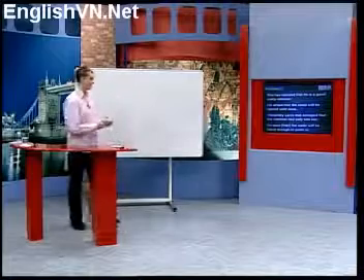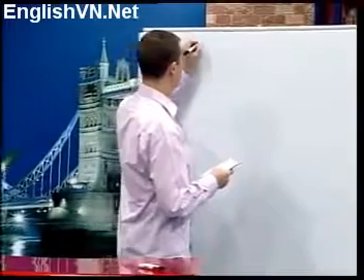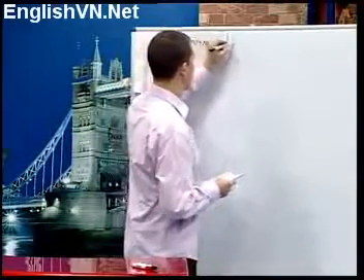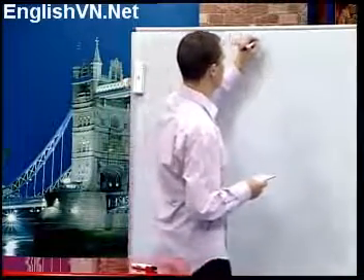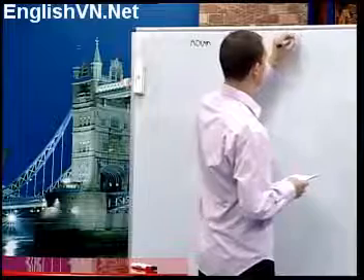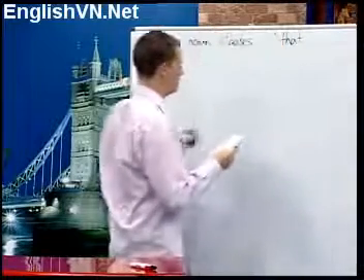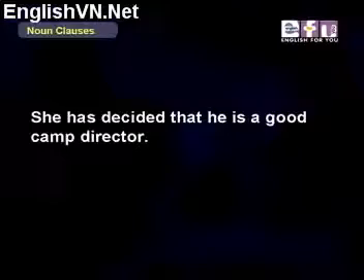Okay, in the first sentence, let's have a look. So we've got noun clauses with that. In the first sentence, that he is a good camp director, this is the noun clause. It's the object of the verb decided.